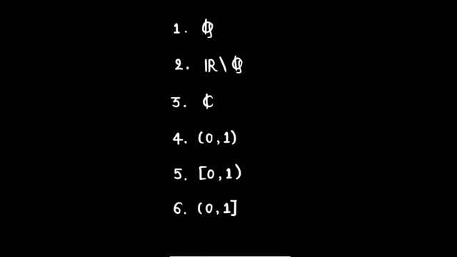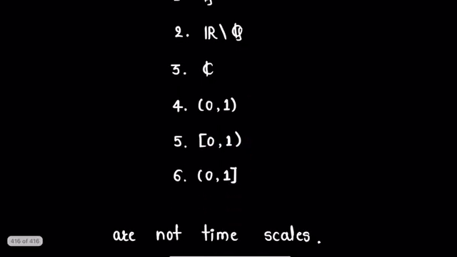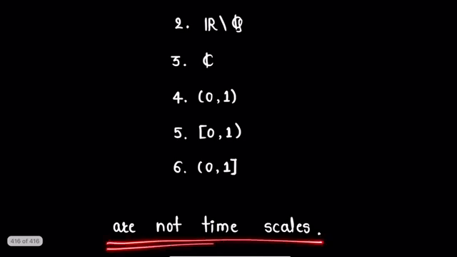And here are examples 4, 5, 6. In these examples we have the open interval 0, 1 and semi-closed intervals of the form 0, 1 and this 0, 1. These are not closed subsets of real numbers, hence these are not timescales.